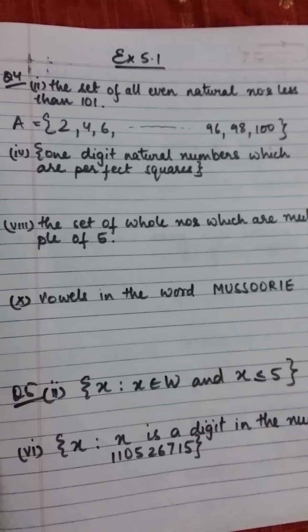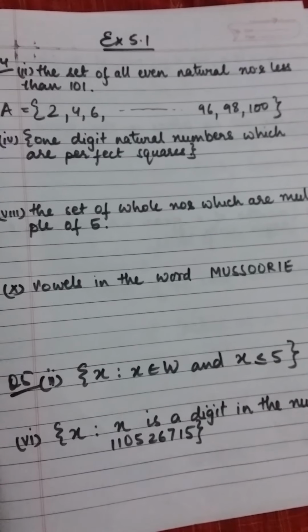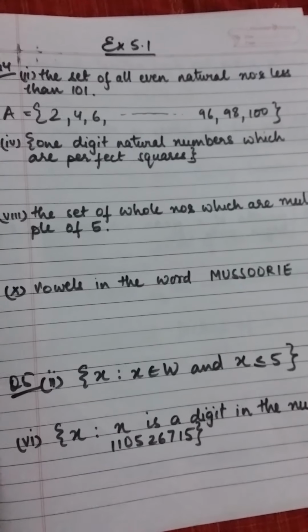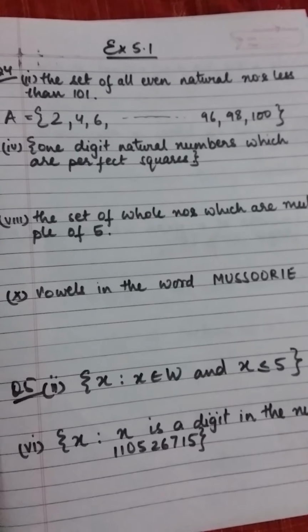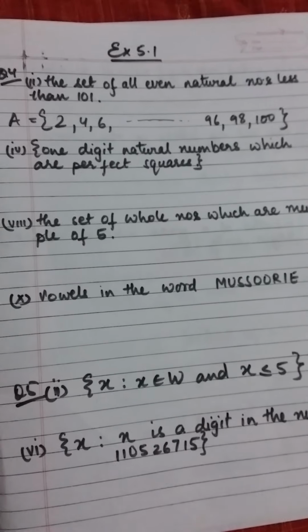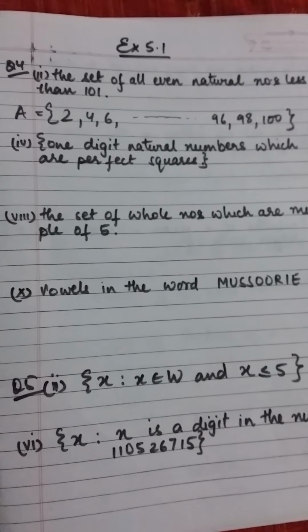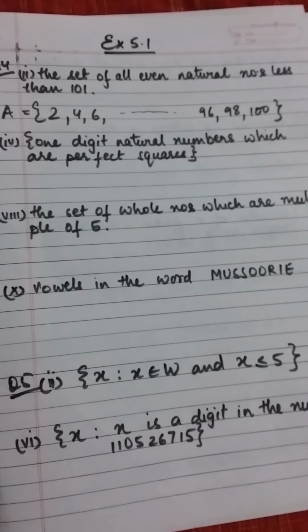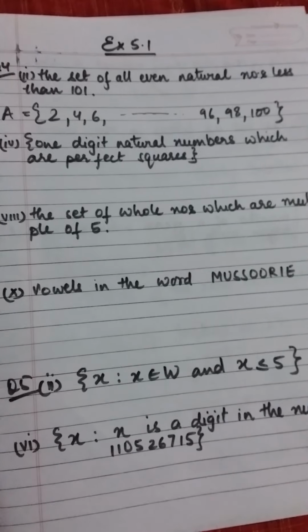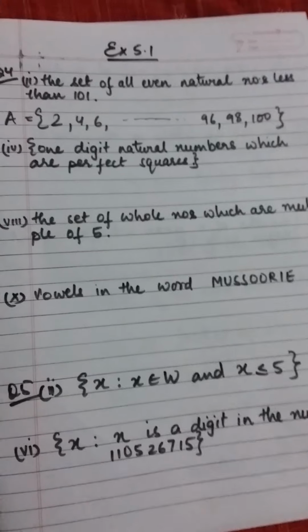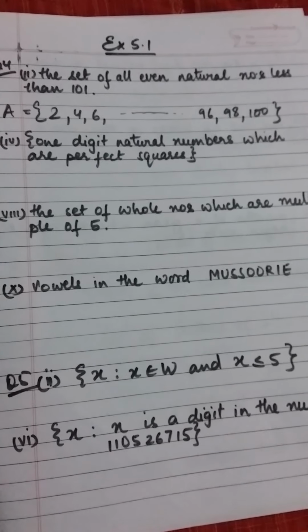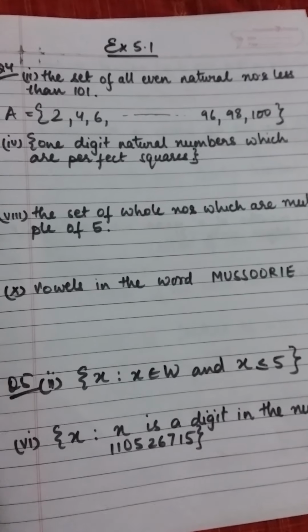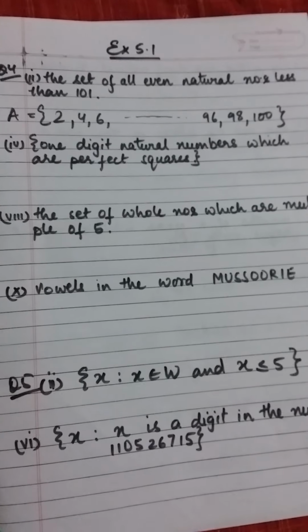Okay. Now come to the sixth part. 1 digit natural numbers which are perfect squares. Now what is a perfect square? Perfect square means when a number is multiplied by itself, the answer that we get is a perfect square. This means 1 into 1 is 1, so 1 is a perfect square number. 2 into 2 is 4, so 4 is a perfect square number. 3 into 3 is 9, 9 is a perfect square number. 4 into 4 is 16, so 16 is a perfect square number. Like this, when a number is multiplied by itself, the answer that we get is a perfect square number.